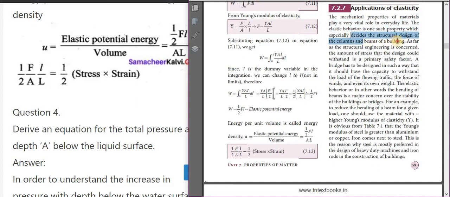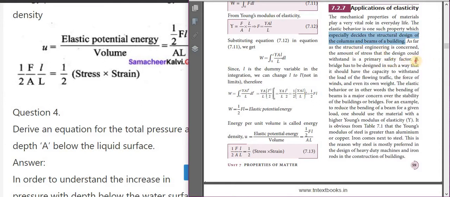So this is a very important use. As far as structural engineering is concerned, the amount of stress that the design could withstand is a primary safety factor.